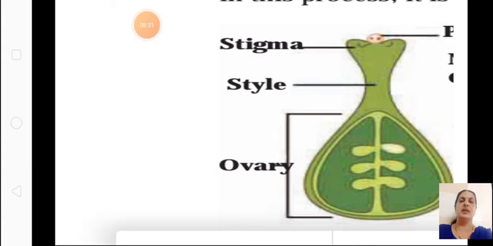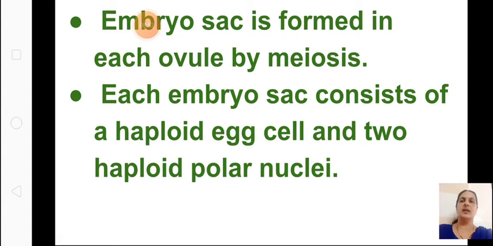You can see here it is made up of the style, the long tube-like structure, and the topmost part is called the stigma, and the base is called the ovary. The ovary contains ovules. The ball-like structures seen inside are called ovules. You can see here that the embryo sacs are formed in every ovule.